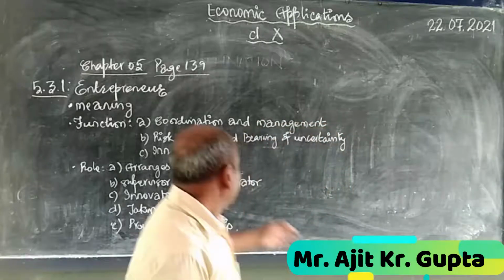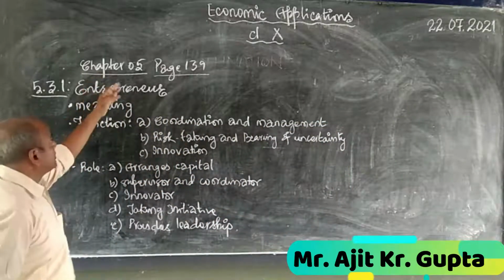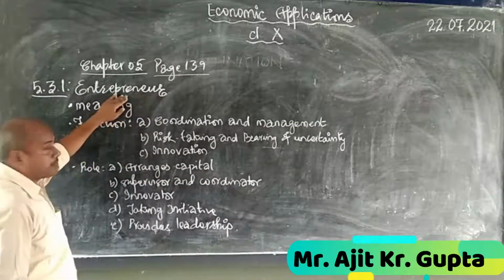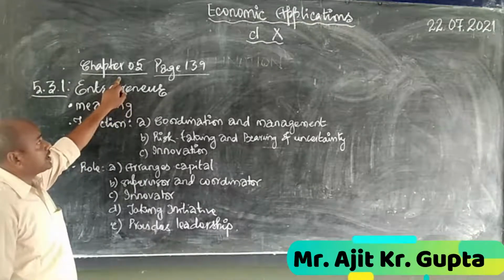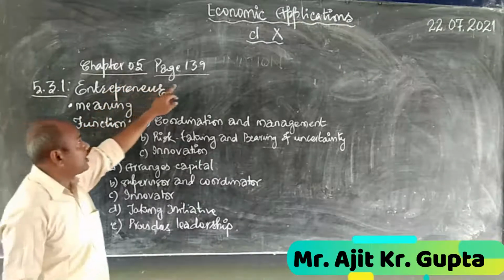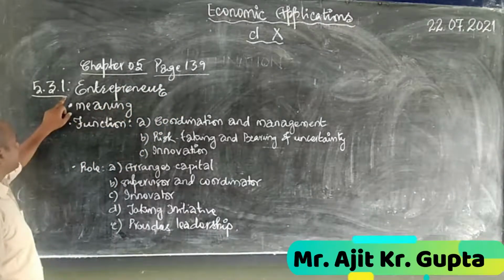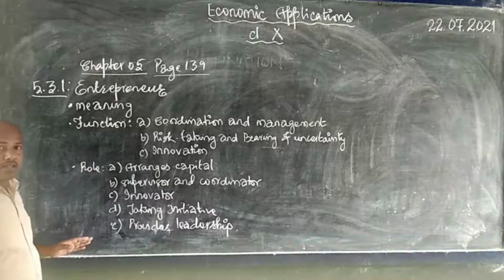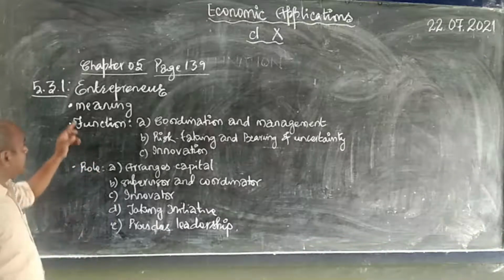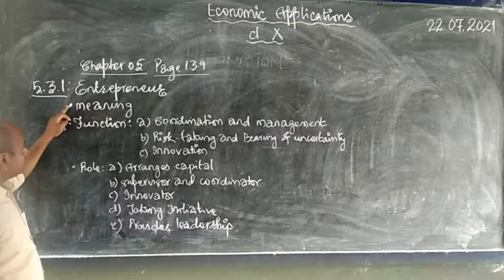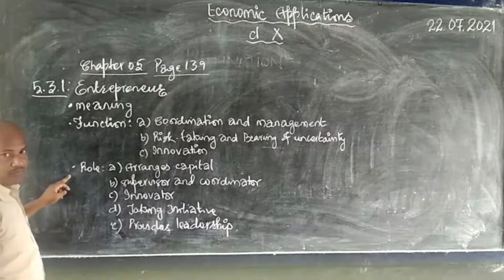Video for you. For today, we shall have a discussion on a topic called entrepreneur. This is from chapter number 5, given on page number 139. Topic is entrepreneur, point number 5.3.1. In this class, we shall discuss the meaning of entrepreneur, function and role.